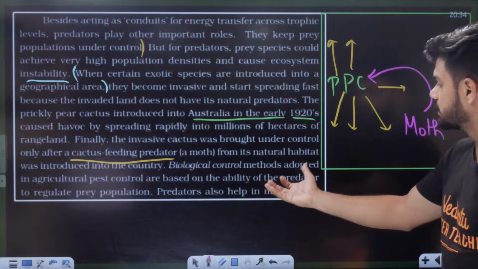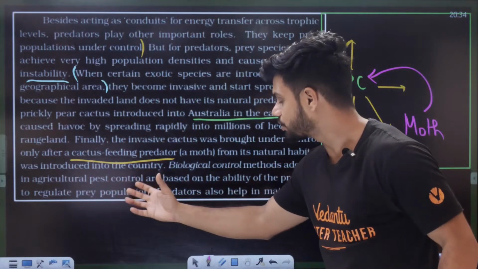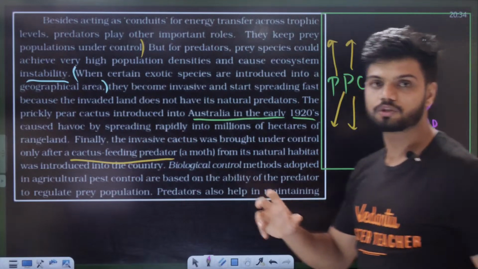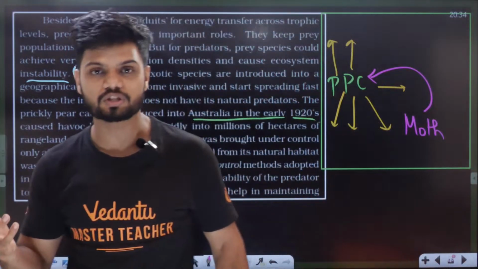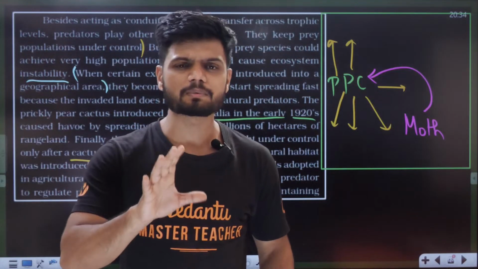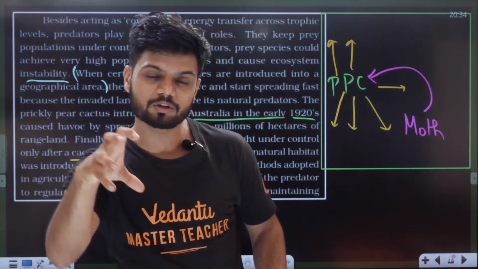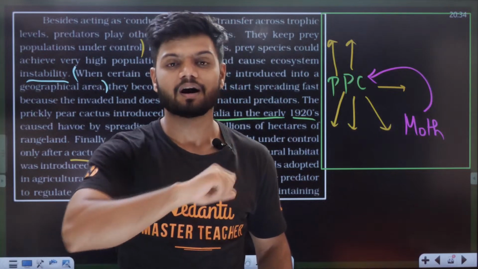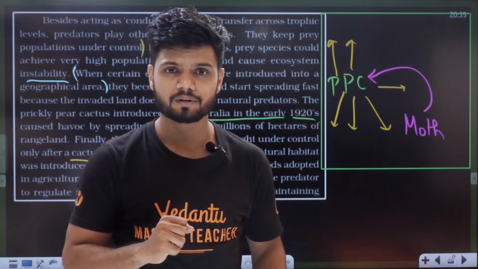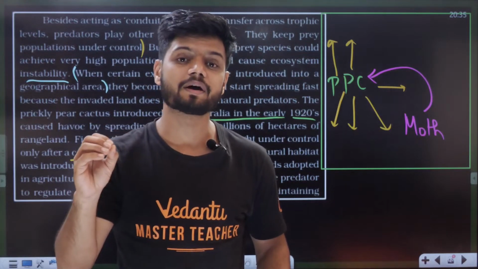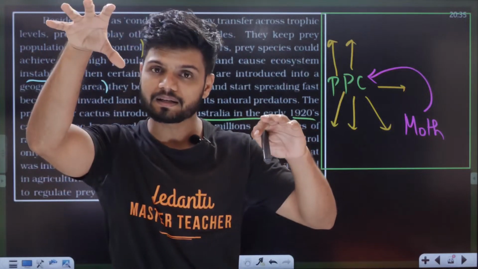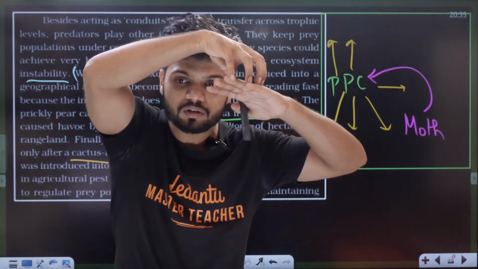Biological control methods adopted in agriculture pest control are based on the ability of the predator to regulate the prey population. So, if you know the chapter on microbes, in the microbes chapter we learn a ladybird can control the population of aphids. A dragonfly can control the population of mosquitoes, right? So, nucleopolyhedrovirus can control the population of insects. So, a predator can control the population of a prey.